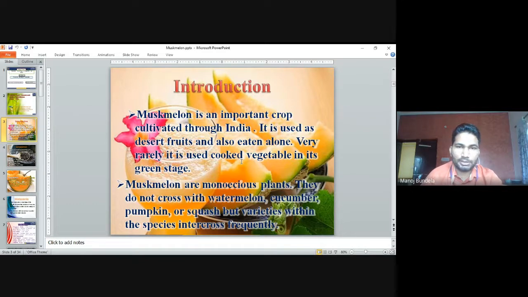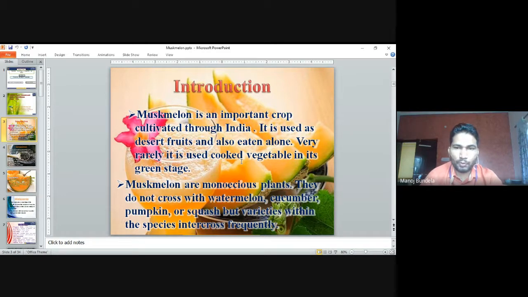Introduction: muskmelon is an important crop cultivated throughout India. It is used as a dessert fruit and also eaten alone. Very rarely it is used as a cooked vegetable in its green stage. Normally we use the raw muskmelon only, but sometimes it is also cooked.